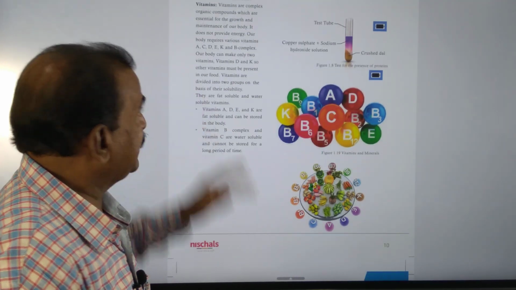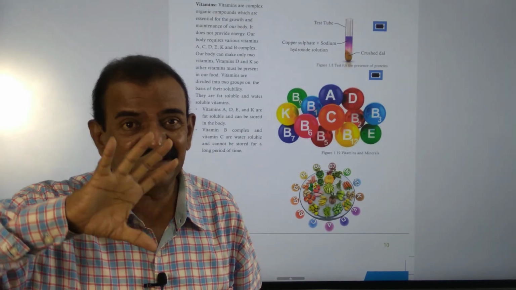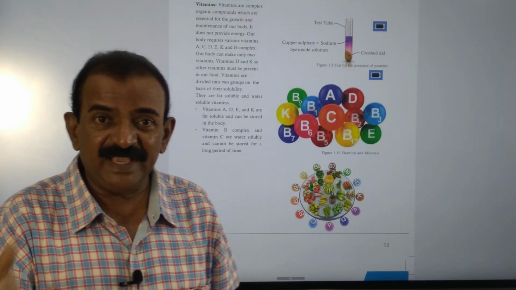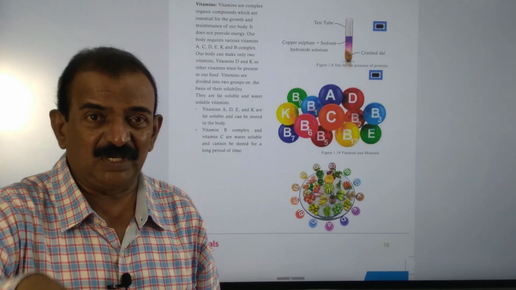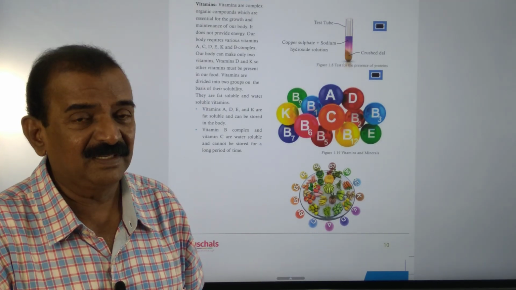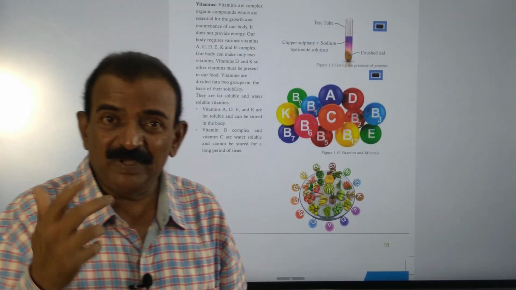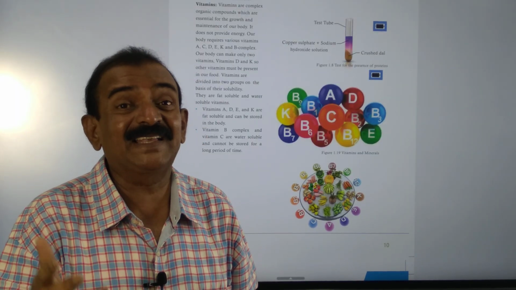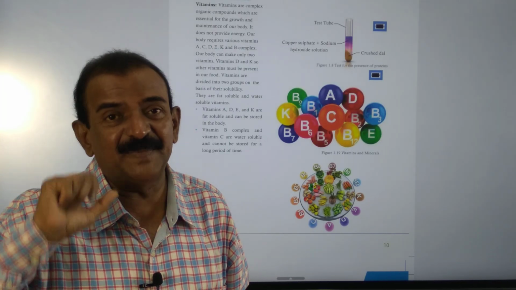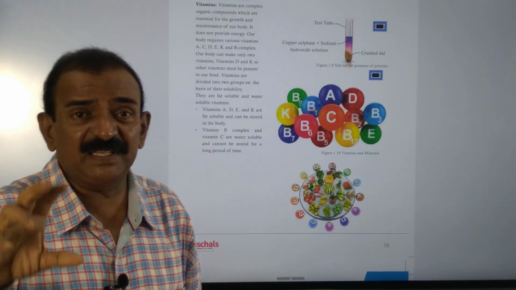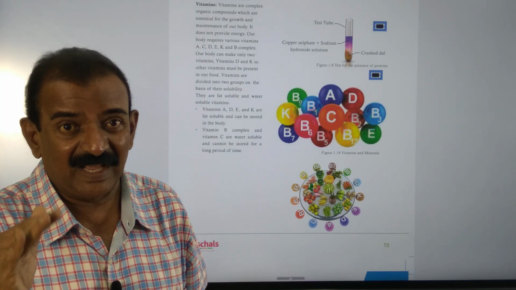Again, based on their solubility in water and fats, vitamins are divided into two groups. If vitamins are soluble in water, they are called water soluble vitamins, and they are B complex and C. B complex consists of many vitamins: B1, B2, B3, B6, B12, folic acid, pantothenic acid, biotin, and so on. Many vitamins are present, and that is the reason it is called B complex. And then vitamin C, which is also called ascorbic acid.